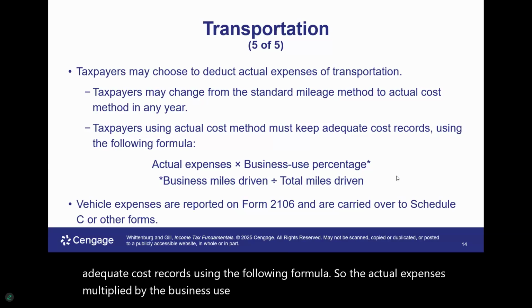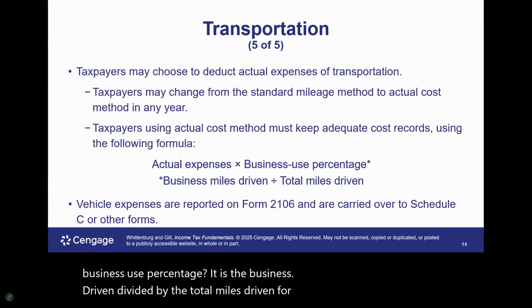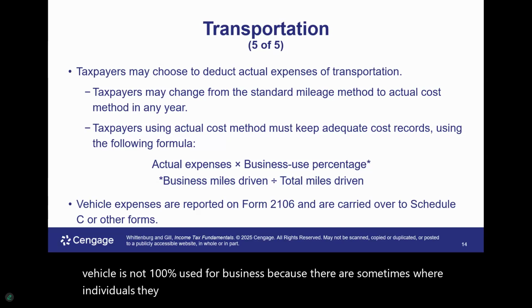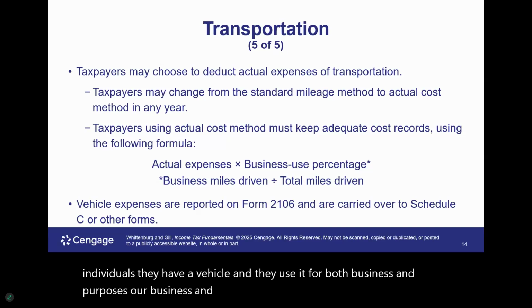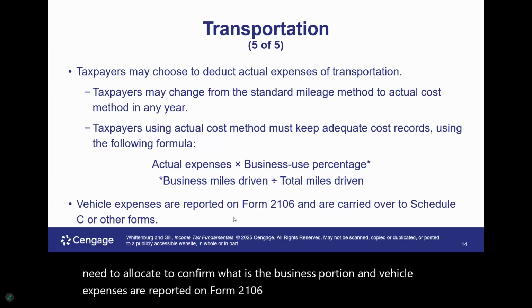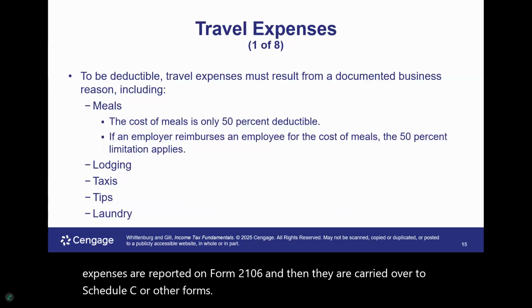And how do you determine the business use percentage? It is the business miles driven divided by the total miles driven for the year. So assuming that the vehicle is not 100% used for business, because there are sometimes where individuals have a vehicle and they use it for both business and personal purposes, in such case, they would need to allocate to confirm what is the business portion. And vehicle expenses are reported on Form 2106, and then they are carried over to Schedule C or other forms. Next, we move on to travel expenses.